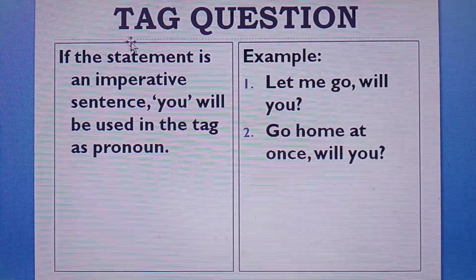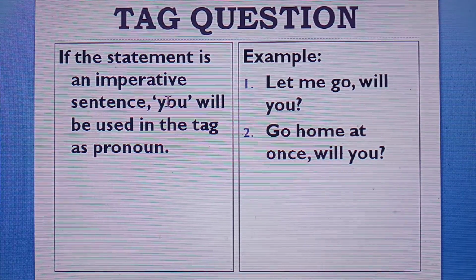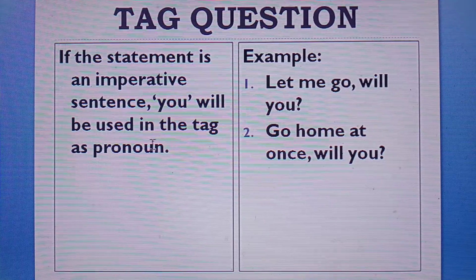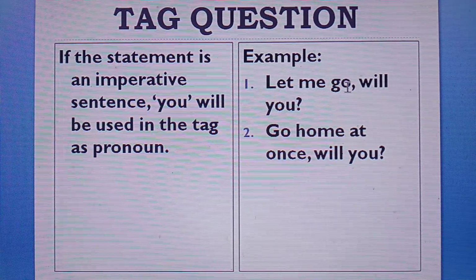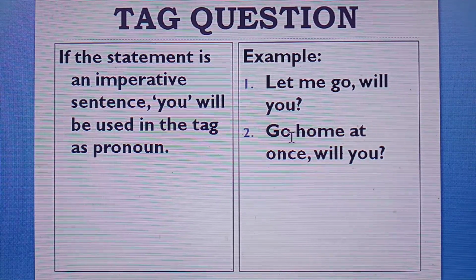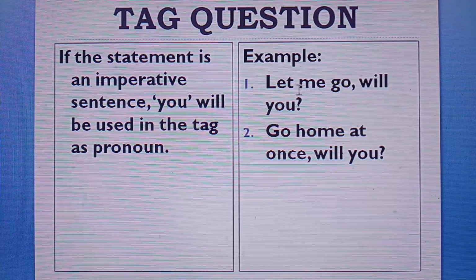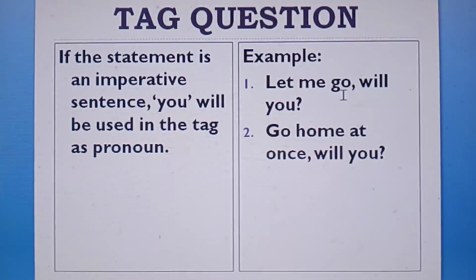If the statement is an imperative sentence, you will be used in the tag as pronoun. For example, let me go, will you? Go home at once, will you? Here the statement let me go is an imperative sentence.